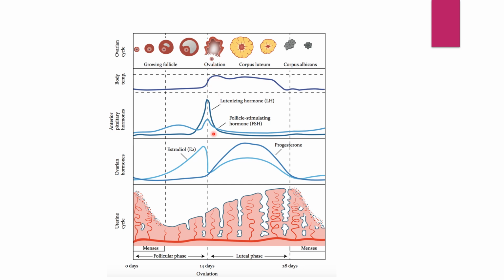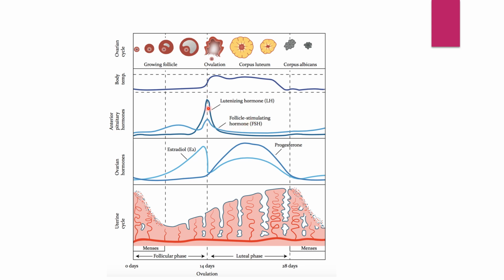Now here on the 14th day, you can see this is the 14th day. What happens during this 14th day? Here the estrogen level is at its peak. The reason is the pituitary hormones, LH and FSH.